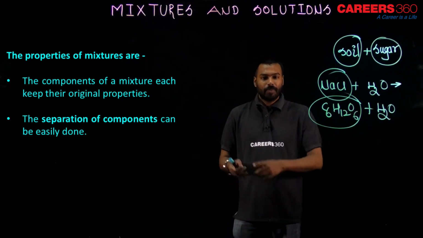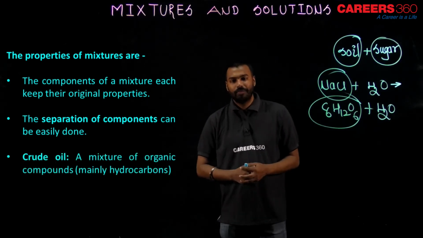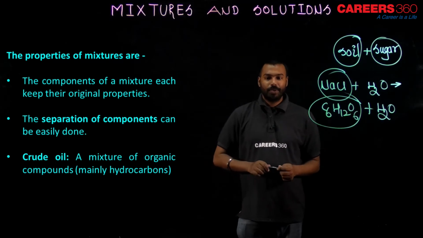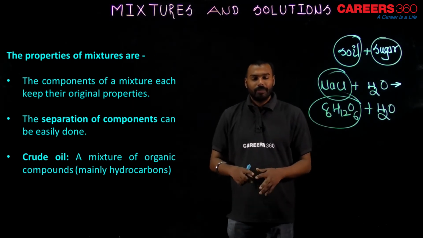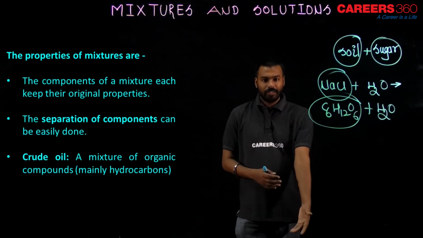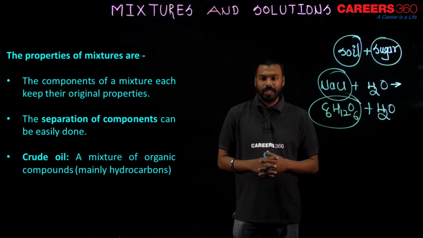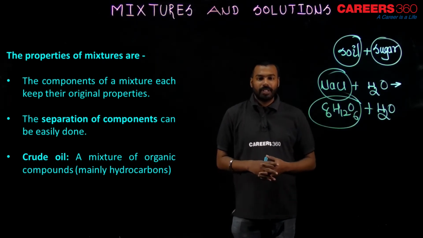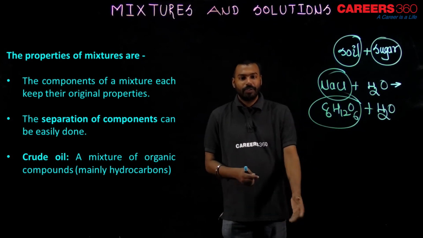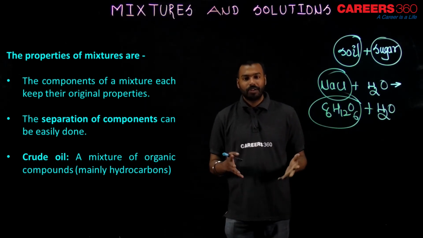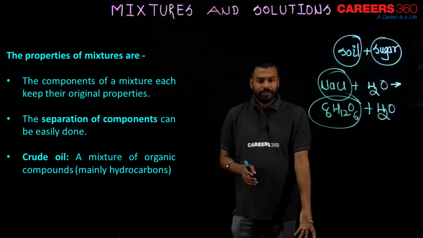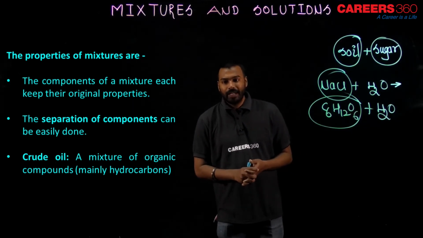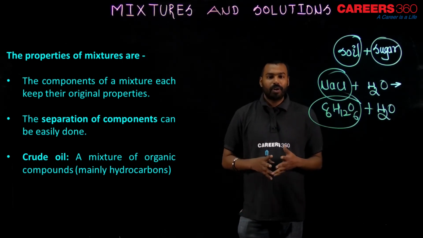Next property now. See, crude oil. What is crude oil? It is a mixture of organic compounds, mainly hydrocarbons. Crude oil means the oil that we get from under the earth. That is an organic compound, and it is mainly hydrocarbon. You get fuels like petrol and kerosene oil. So we get petroleum from under the earth. That is crude oil actually, and it is a mixture of hydrocarbons.